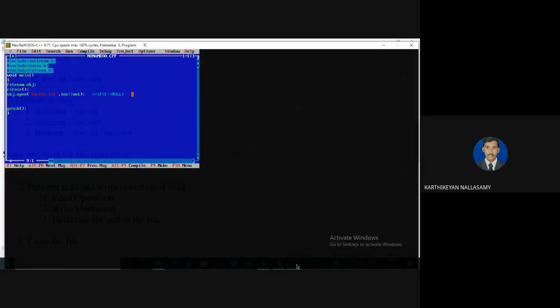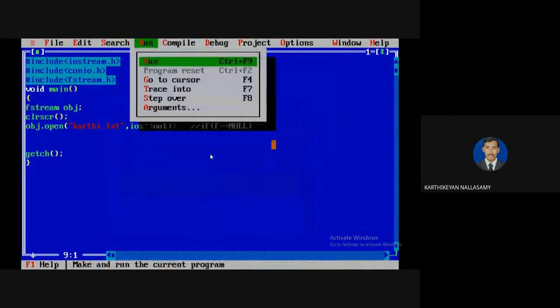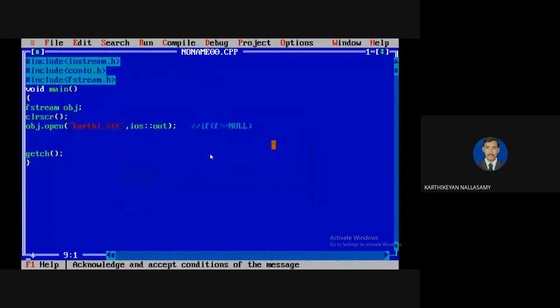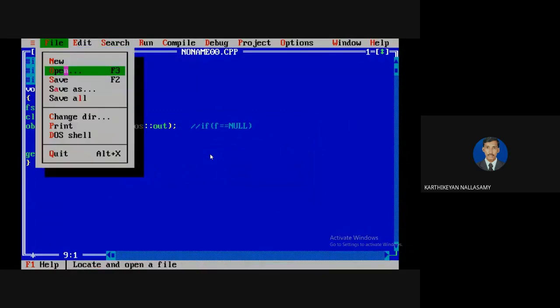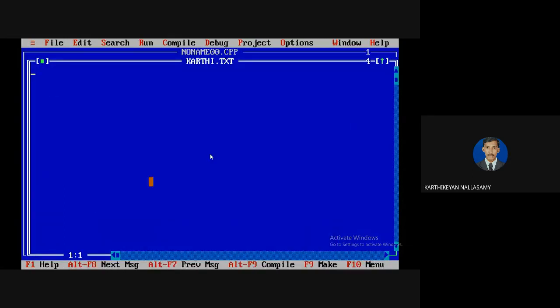Just compile. No error. I'm going to run it, but I still didn't perform any task. Now I'm going to open the file karthik.txt that is now created. Show it, and see that nothing is there.